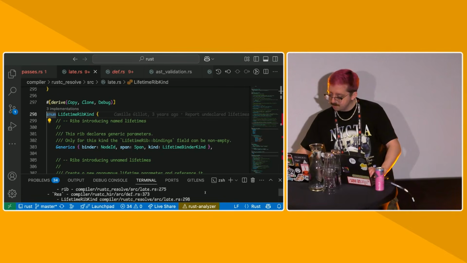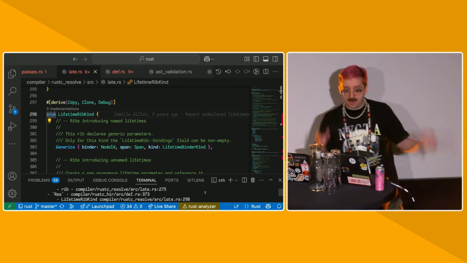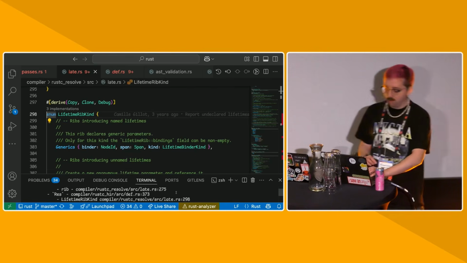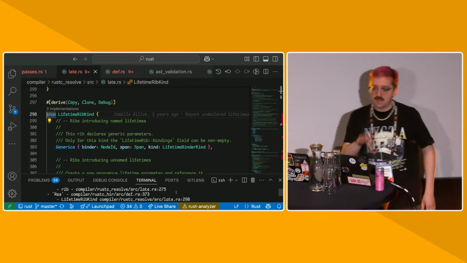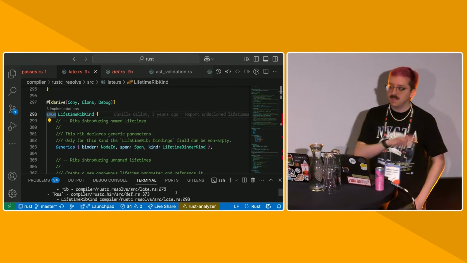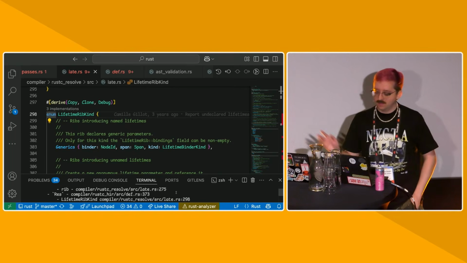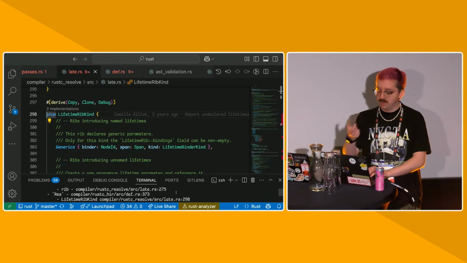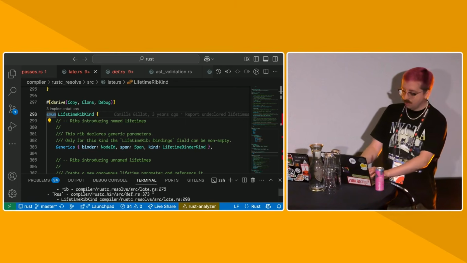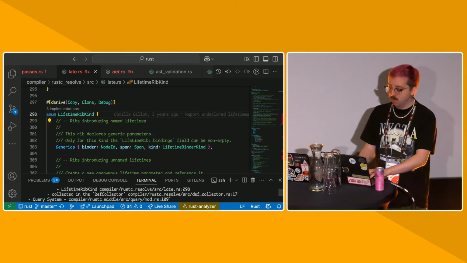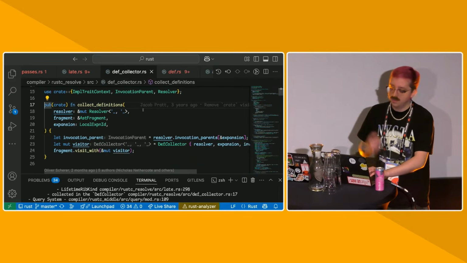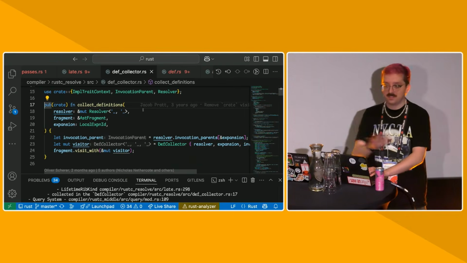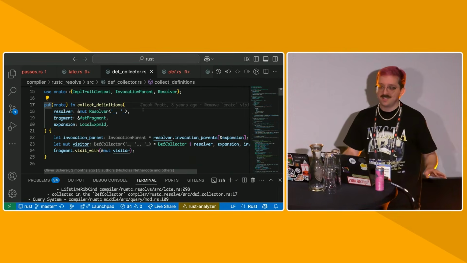Right. So let me scroll. As we are expanding and resolving things, we also want to give every item an identifier that we can then use later for lots and lots of different things. And we give these items unique identifiers called def IDs. So as we are going through the expansion, we walk through something called the def collector. The def collector, again, is also a recursive visitor. I will say that lots and lots of things in the compiler are recursive visitors because recursive visitors are great